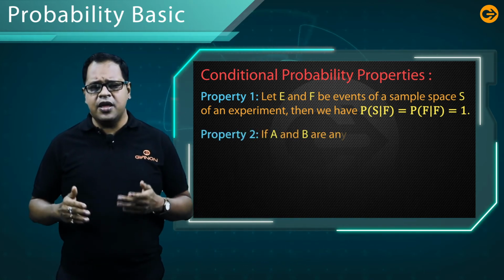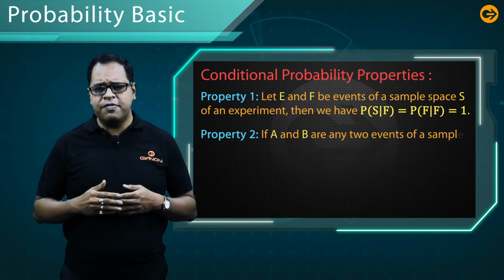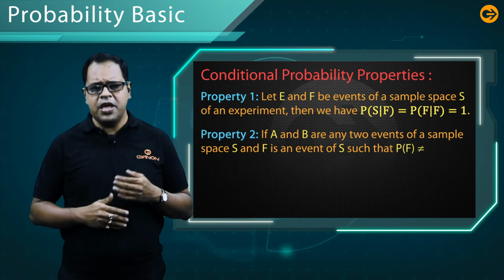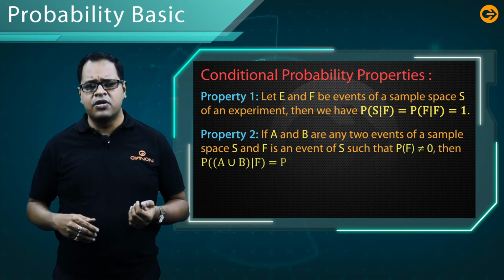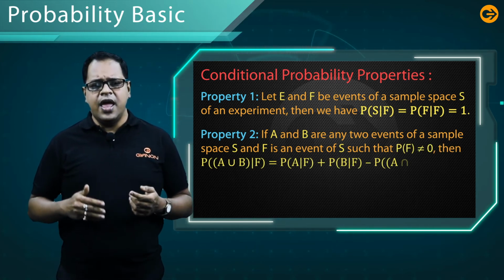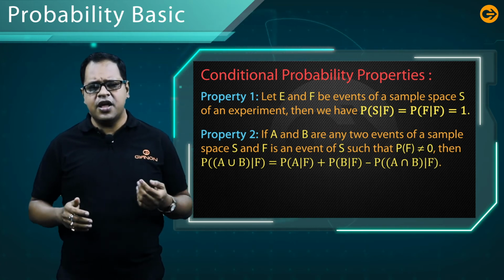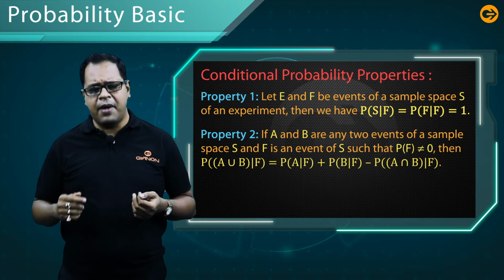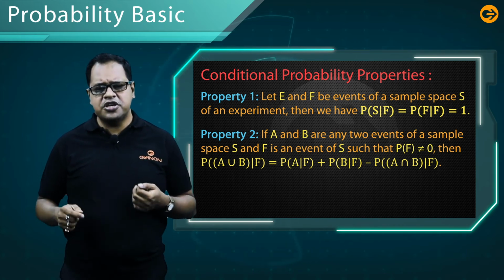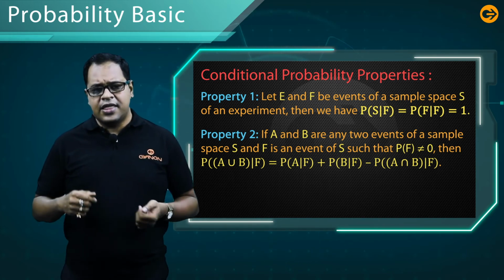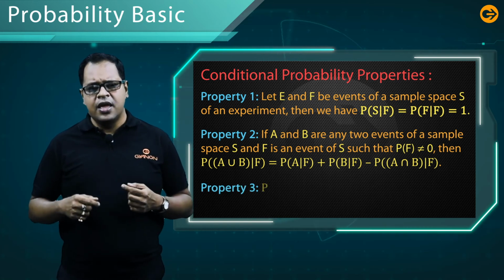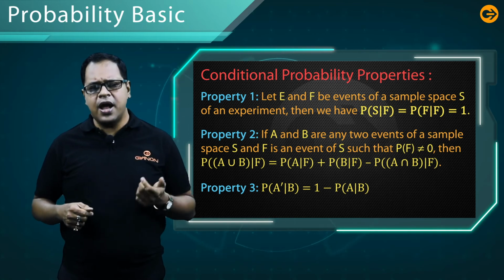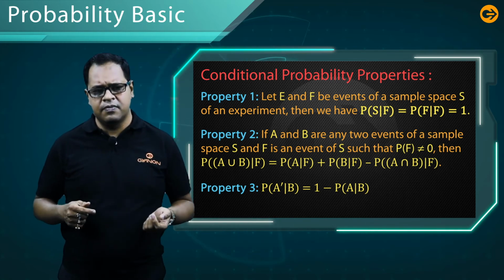Property 2: if A and B are two events of a sample space S and F is an event of S such that P(F) is not equal to 0, then P(A union B given F) is equal to P(A given F) plus P(B given F) minus P(A intersection B given F). Third property is P(A complement given B) is equal to 1 minus P(A given B).